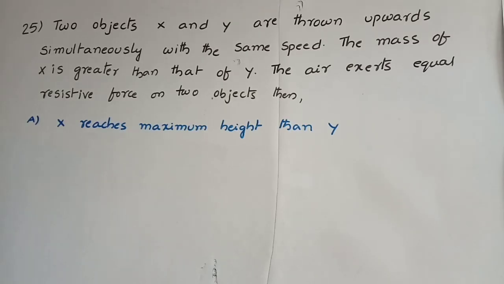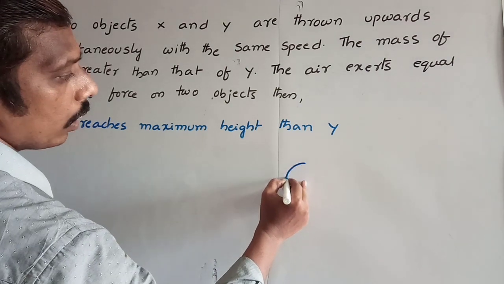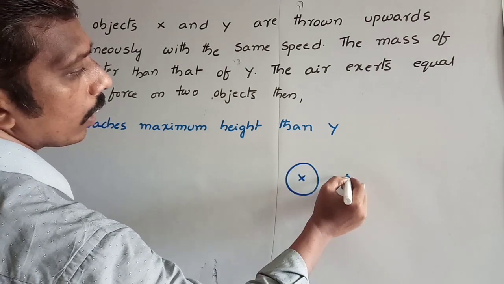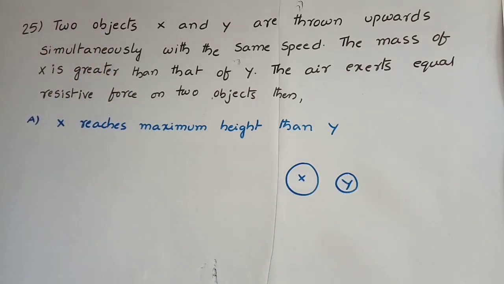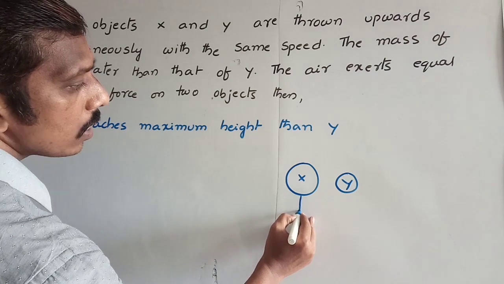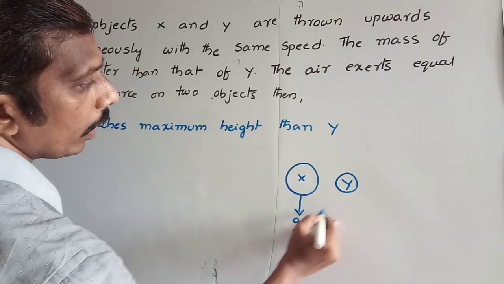25th problem. Two objects x and y are thrown upwards simultaneously with the same speed. The mass of x is greater than that of y. The air resistance exerts equal resistive force on the two objects. Then x reaches maximum height more than y, because take one as x and the other as y. On both bodies, the same acceleration due to gravity is acting.